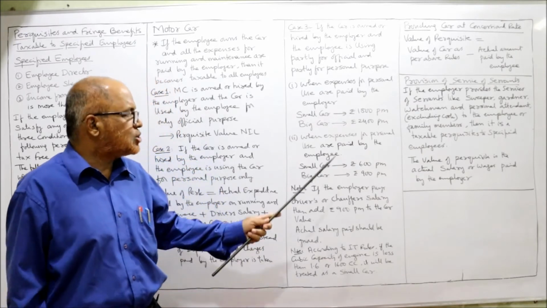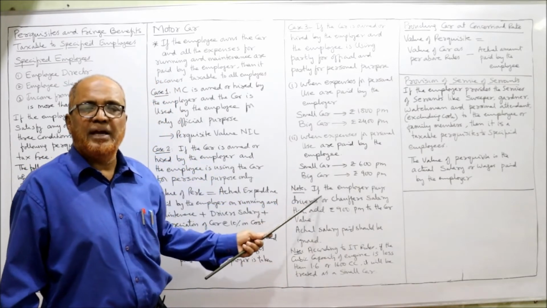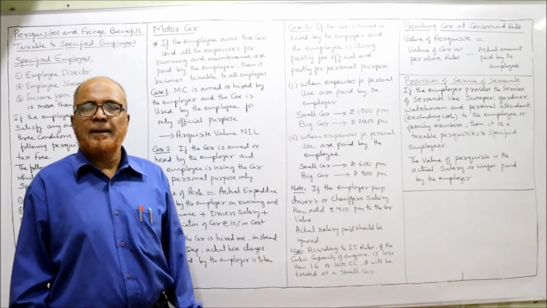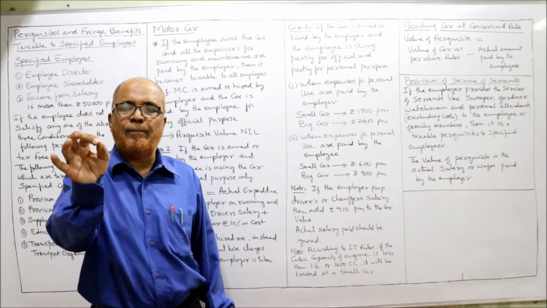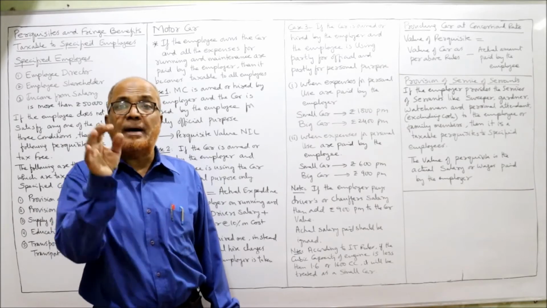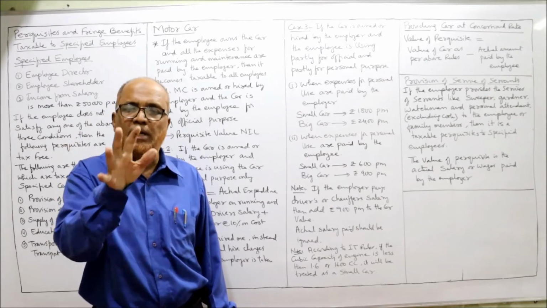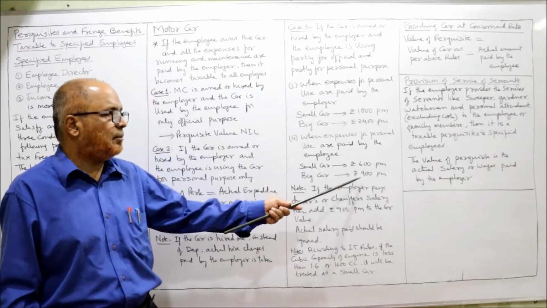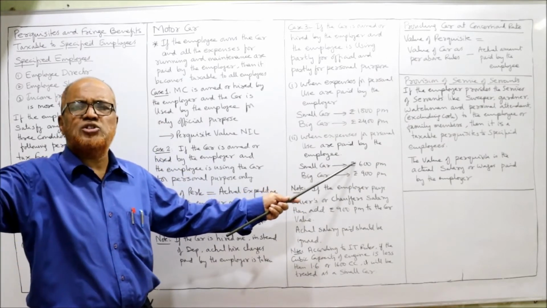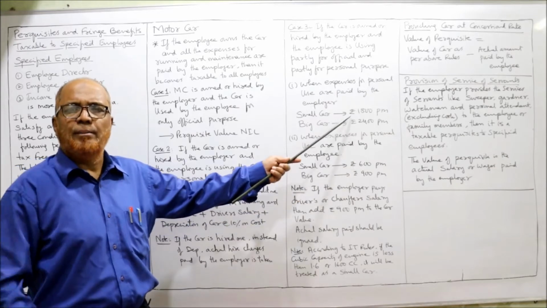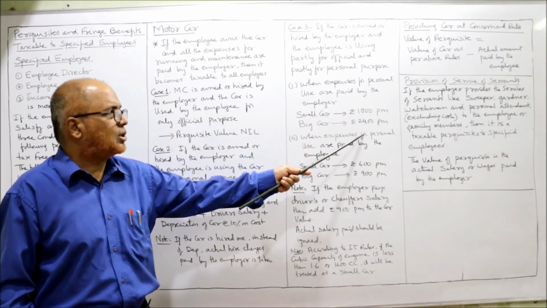In that case, small car 600, big car 900 per month. If personal expenses are borne by the employee himself, small car 600, big car 900. And if all expenditure is borne by the company itself, small car 1800, big car 2400.